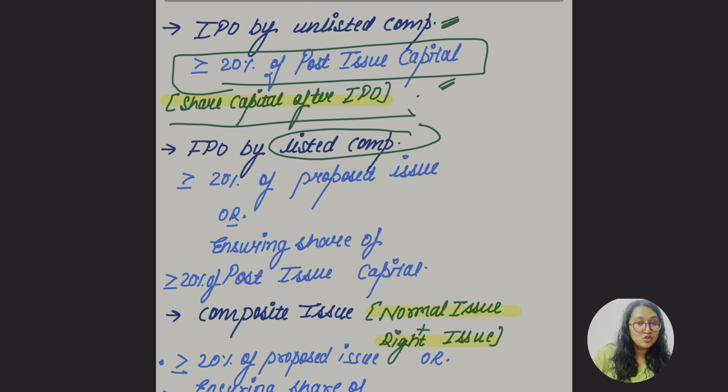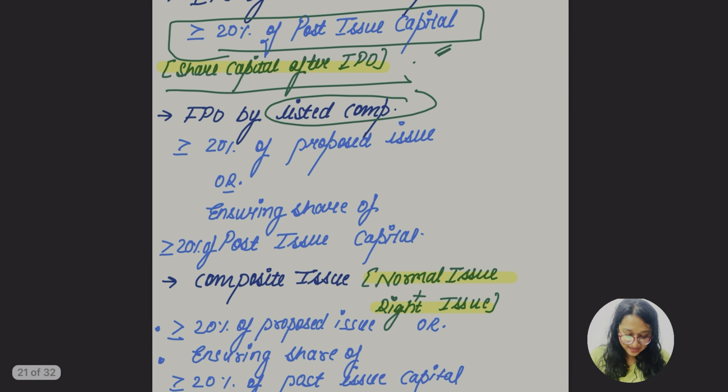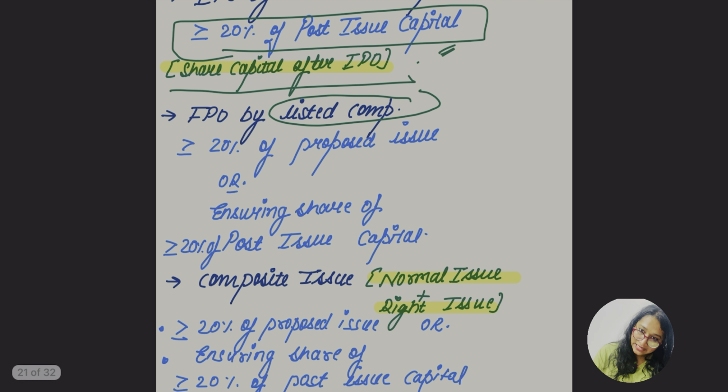The post-issue capital. But for an FPO by a listed company, because they are now listed, at least 20% of the proposed issue or the ensuing share of 20% of the post-issue capital, whichever. Any one of these. So we know there is a limit of 20%. There again are two categories. So far I have read two categories, and there is one more. That was for the unlisted company IPO: 20% of what? Post-issue capital.